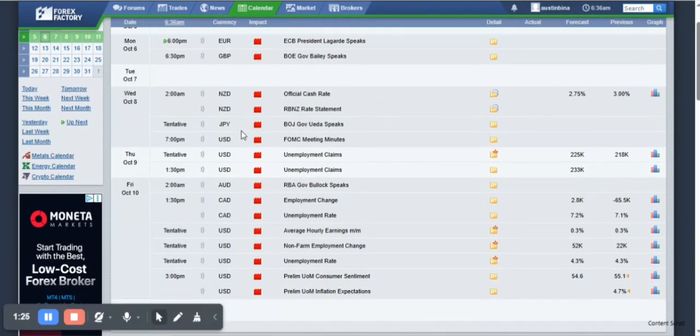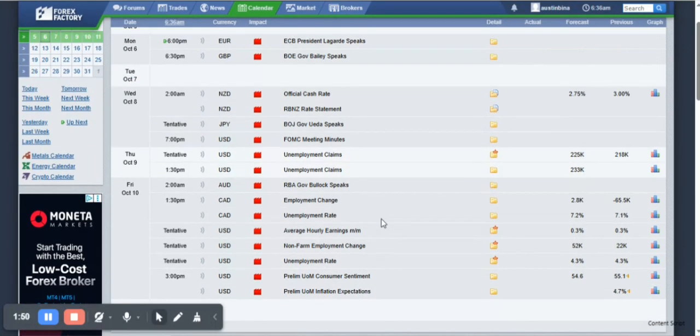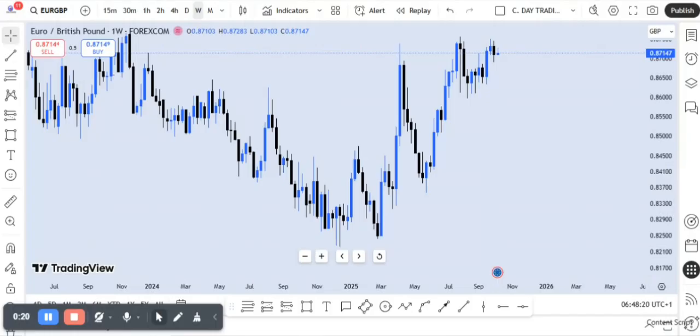So we can see that for JPY, the BOJ, which is Bank of Japan, governor is going to be speaking as well. FOMC meeting for USD this week as well. Unemployment claims and the like. So we have non-farm employment change. So it's going to be an interesting week, really, because there are a lot of high impact news which is going to impact the market, and this will cause high volatility in the marketplace, right? But then let's go back to our technicals and see what we have technically, right?